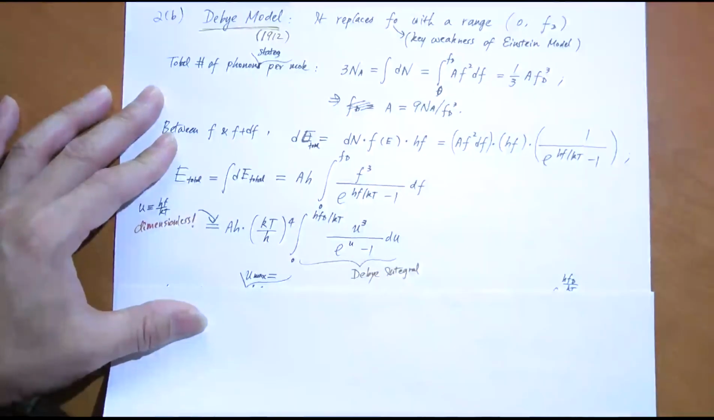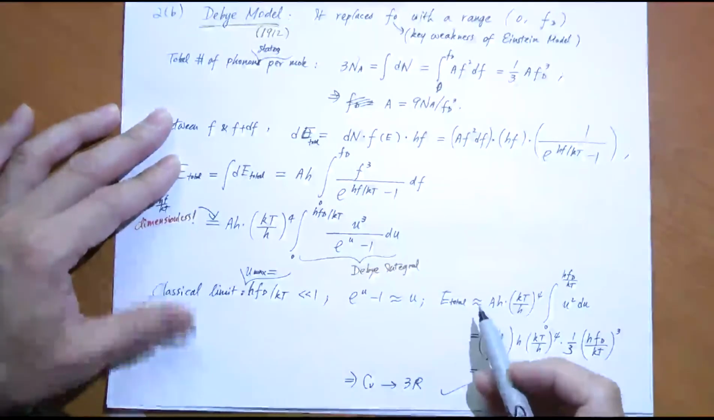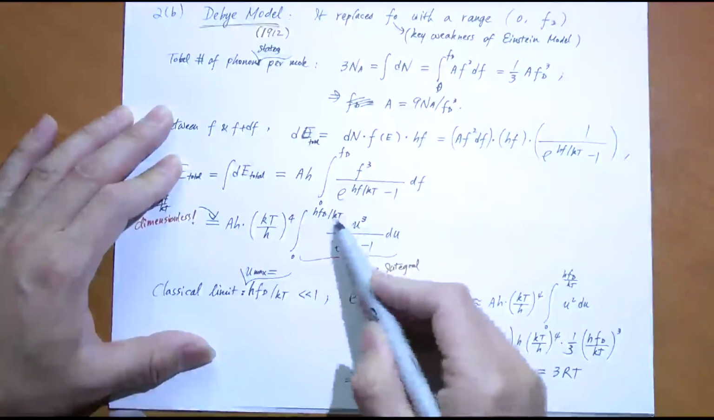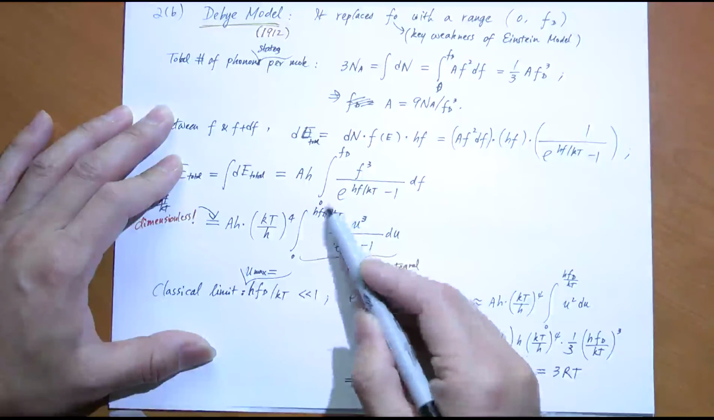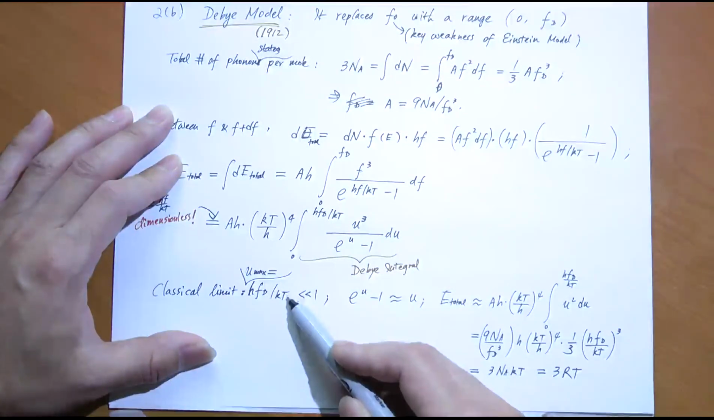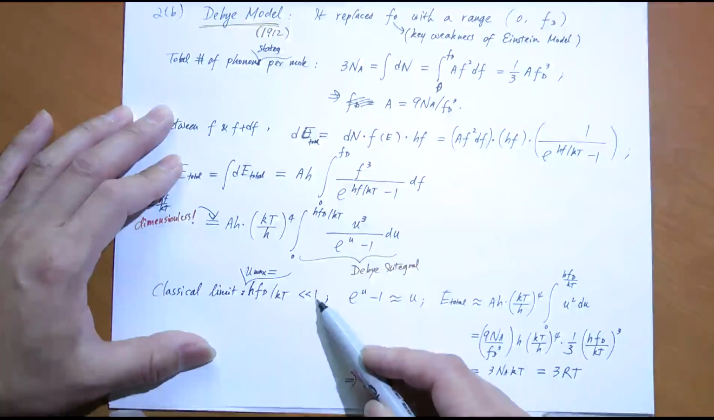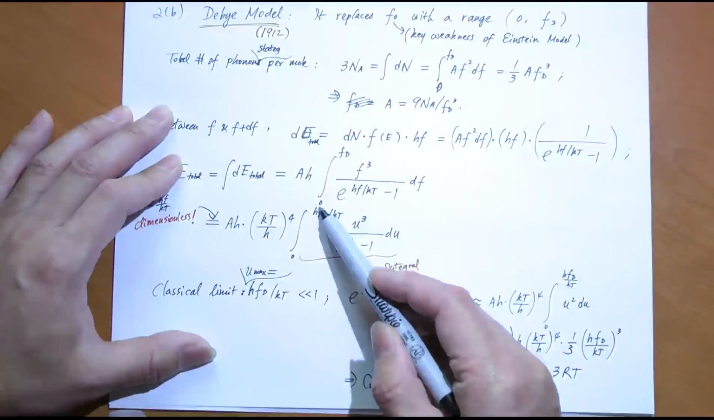What we want to do is look at what happens at very high temperature and very low temperature. First of all, at very high temperature, that's the classical limit. Okay? In the classical limit, look at this upper limit of the Debye integral. hf_D over kT, T is very large. So therefore, this upper limit is very small. u maximum, which is hf_D over kT, is very small, much less than 1, T being very high. So the integration goes from 0 to a very small number.